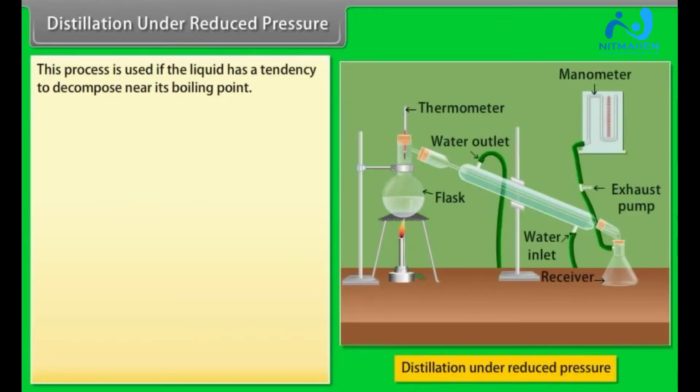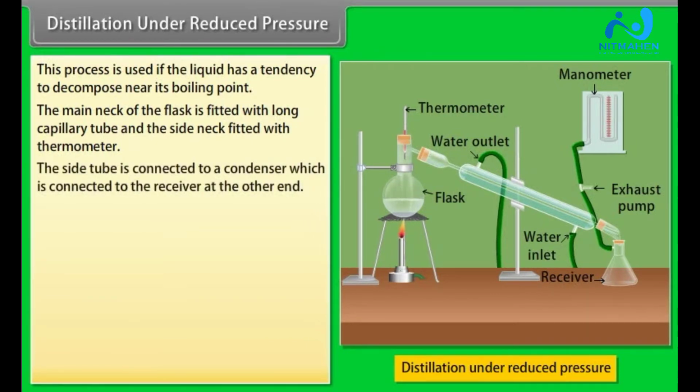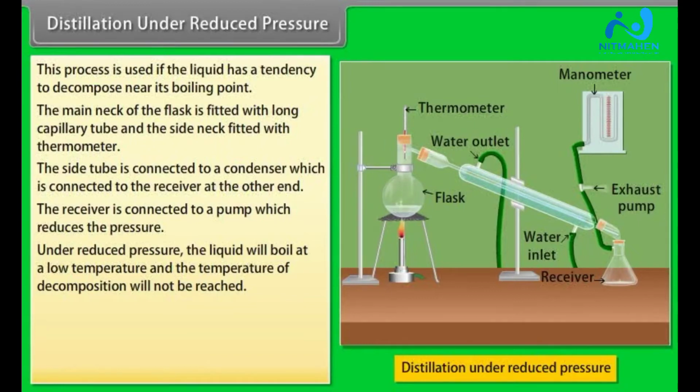Distillation under reduced pressure. This process is used if the liquid has a tendency to decompose near its boiling point. The main neck of the flask is fitted with a long capillary tube and the side neck fitted with a thermometer. This side tube is connected to a condenser which is connected to the receiver at the other end. The receiver is connected to a pump which reduces the pressure. Under reduced pressure, the liquid will boil at a low temperature and the temperature of decomposition will not be reached.